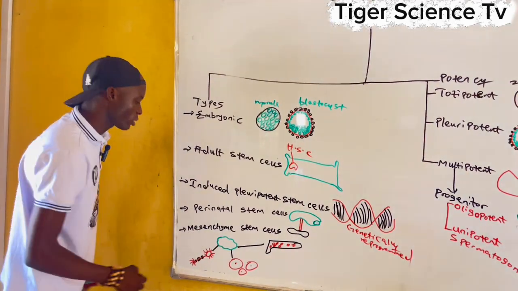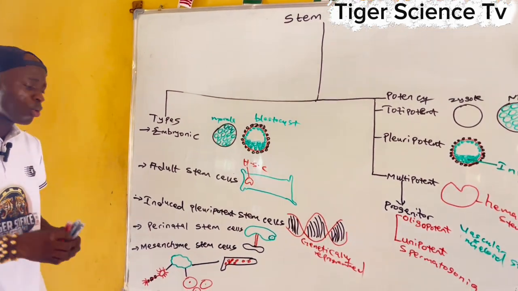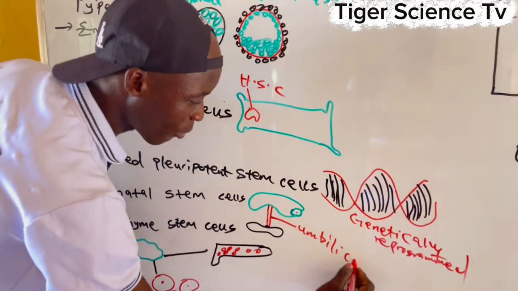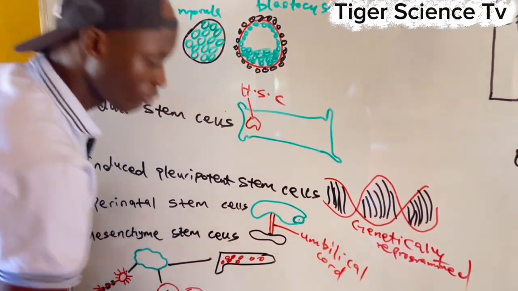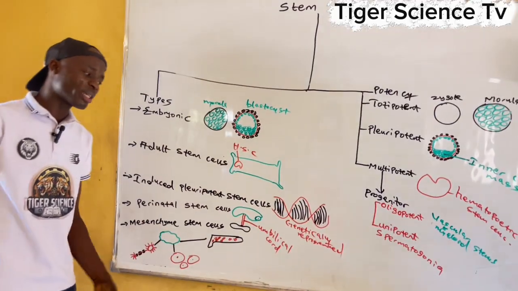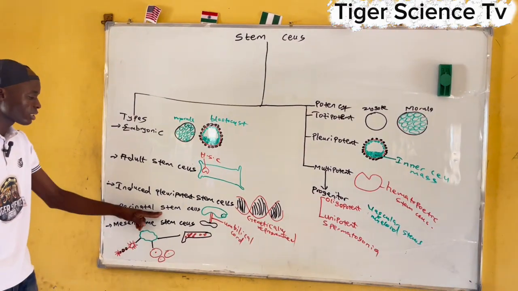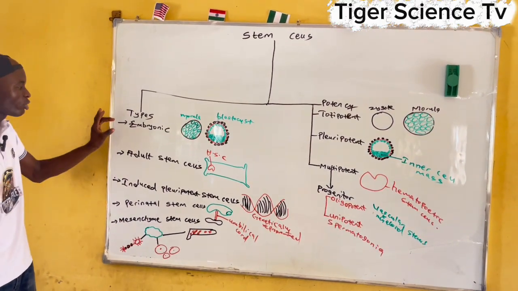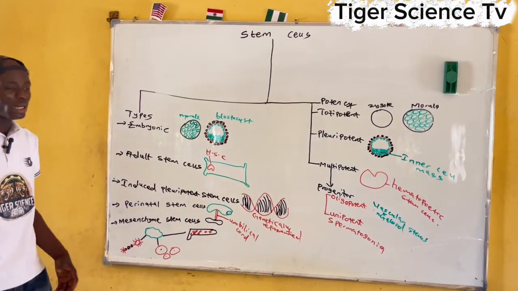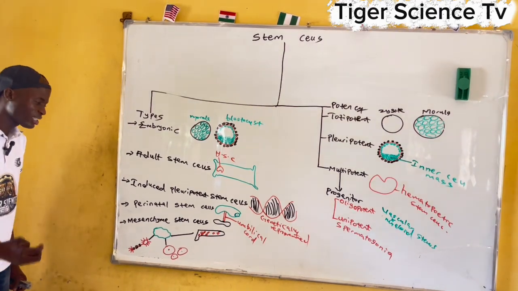The perinatal stem cells are stem cells that contain both embryonic and adult stem cells, and you can only find them in the umbilical cord because they are derived from fetal extra-embryonic tissue. They are mostly derived from the umbilical cord. That is where perinatal stem cells are extracted. So perinatal stem cells are characterized by both embryonic and adult stem cells. They take them mostly from the umbilical cord, and they are non-homogenic, and they possess immune privilege. That is what we have over there.